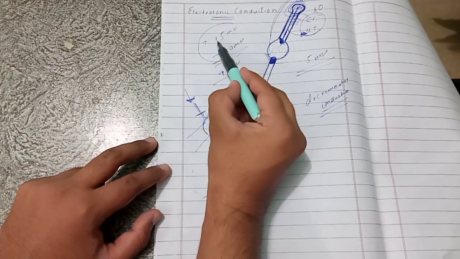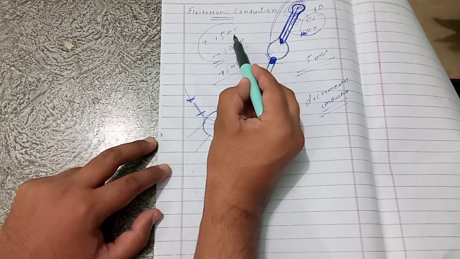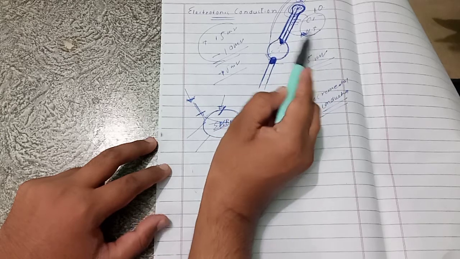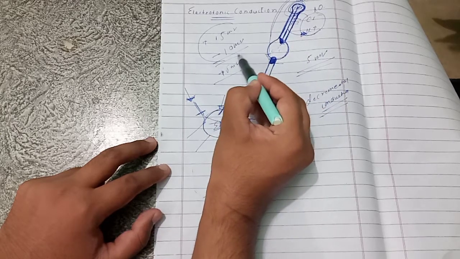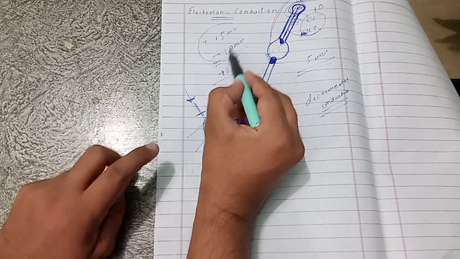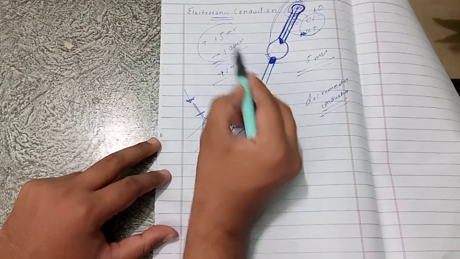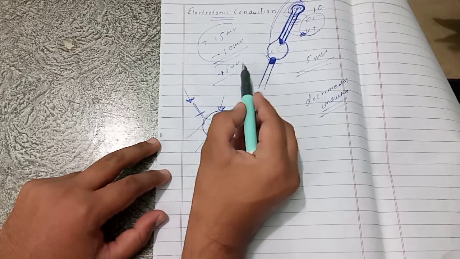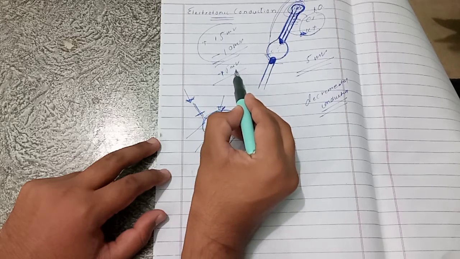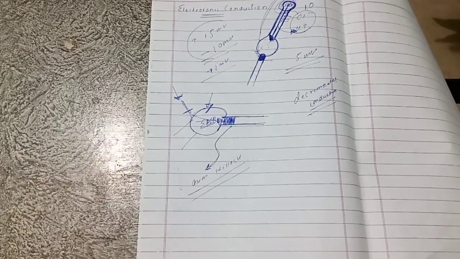For example, if the EPSP previously generated was 15 millivolt, but due to chloride movement and potassium outflux, minus 10 millivolt negativity is created, then plus 15 and minus 10 millivolt will partially neutralize the EPSP, and the remaining EPSP would be 5 millivolt. So this loss is known as decremental conduction. And what is the cause? The cause is that the dendrites are longer and their membranes are leaky to chloride and potassium.